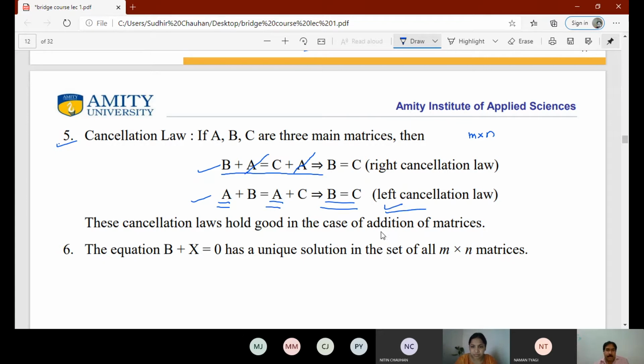In the case of addition of matrices, it is always true. That law is called the cancellation law. So we have two types of cancellation law: first is right cancellation and second is left cancellation. These laws hold good in the case of addition of matrices, but it is not true in any other case. For example, in the product we cannot say this, but in the case of addition it is true.